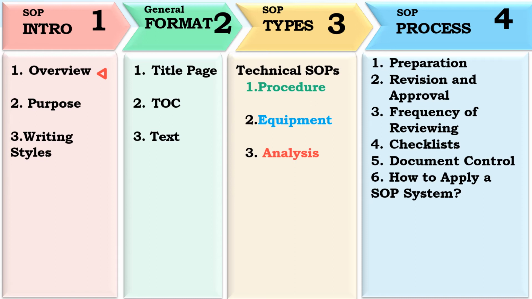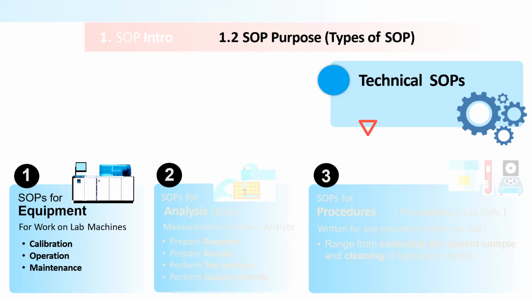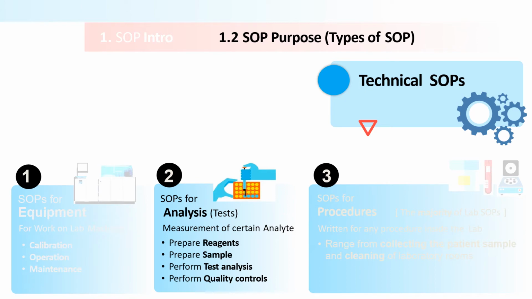What is the purpose of an SOP? SOPs can be used for equipment: how to calibrate a particular piece of equipment, what steps are involved in operation, and what steps are involved in maintenance. Then SOPs for analysis, meaning measurement of a certain analyte, with steps like preparation of reagent, preparation of sample, how to perform the test analysis and perform quality control.